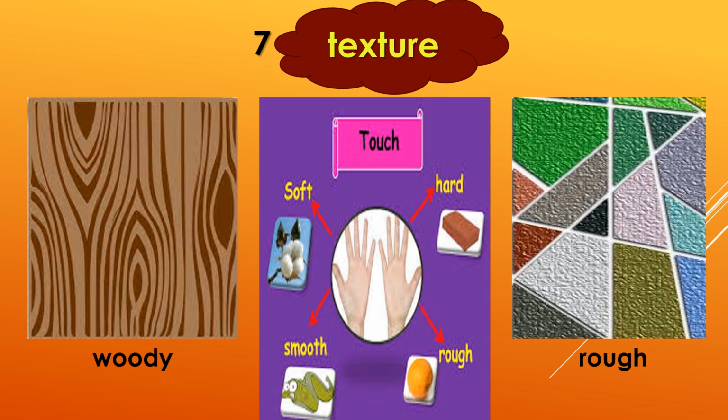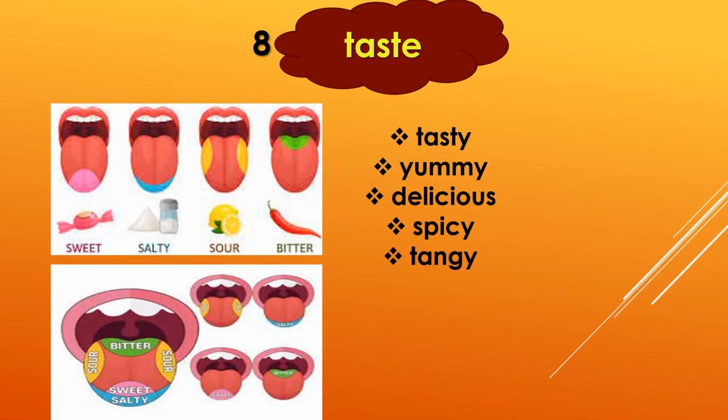There are many other words also, such as when we touch a teddy bear, how do we feel? It's very soft. Similarly, when we touch a stone, how do we feel? At times the stone is very rough, at times it is very hard. So texture is something that when we touch, we get to know whether it is soft, hard, rough, smooth, etc.